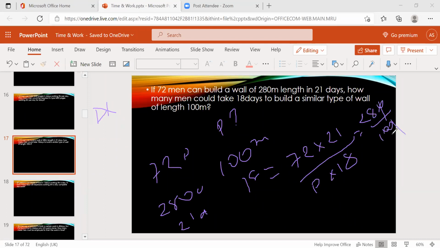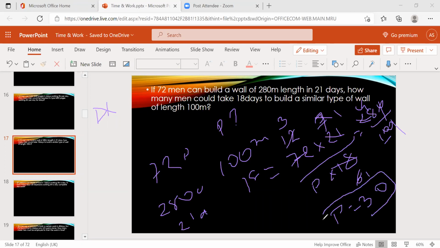So these two get cancelled, and 7 ones, 7 fours, 6 ones, 6 twelves. Now just cross multiplication, P equal to 3 into 10, 30 members. 30 men. Is it clear?